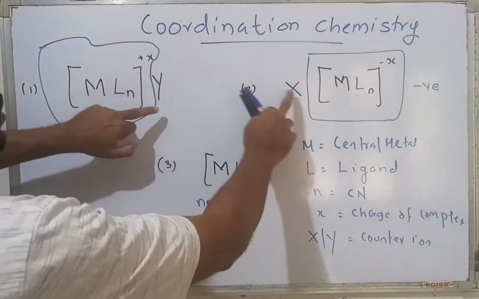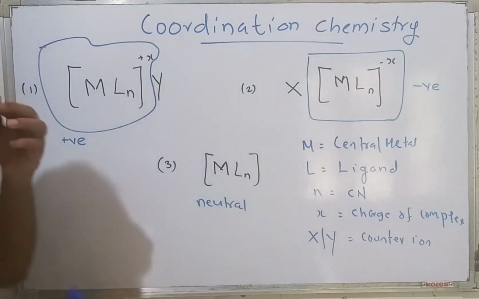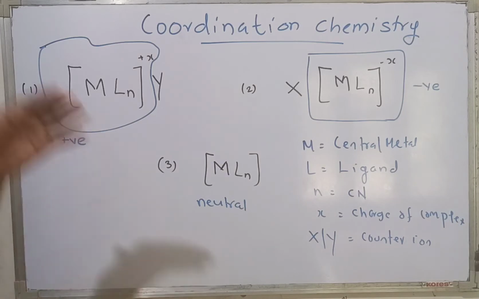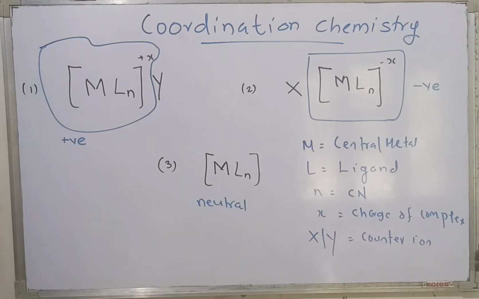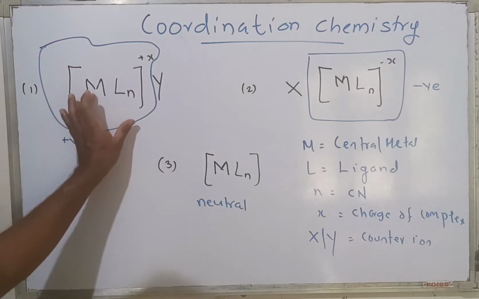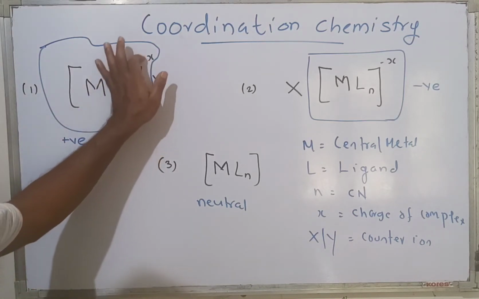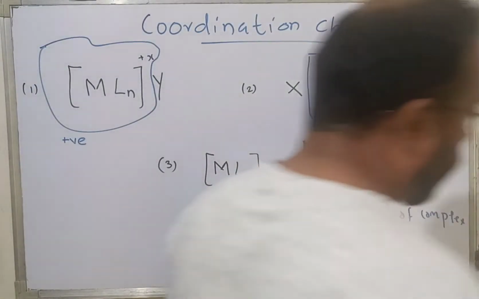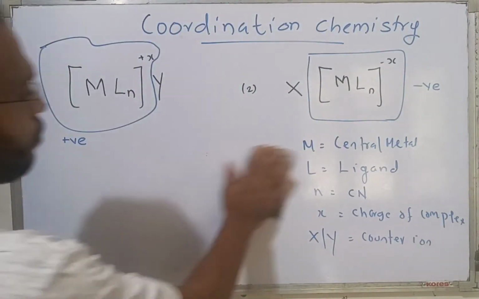The capital letter X and capital letter Y are called counter ions. Counter ions are not part of the coordination compound. They are not considered as the coordination compound. But they will give you some idea about the charge and structure of the coordination compound. Our coordination compound includes M, L, N and this. These are called the coordination sphere or coordination entity.